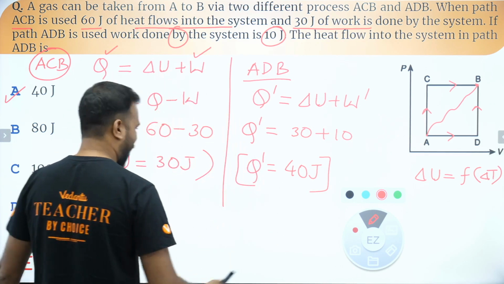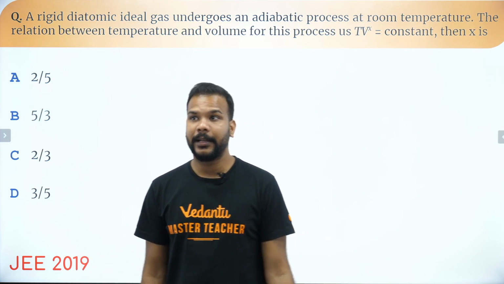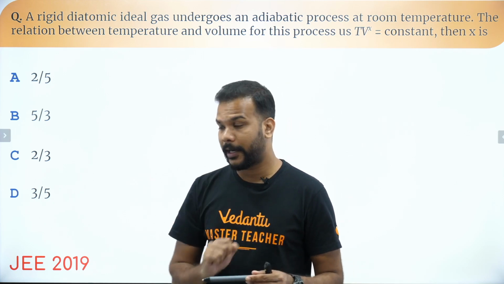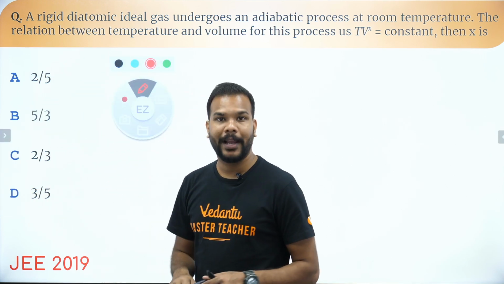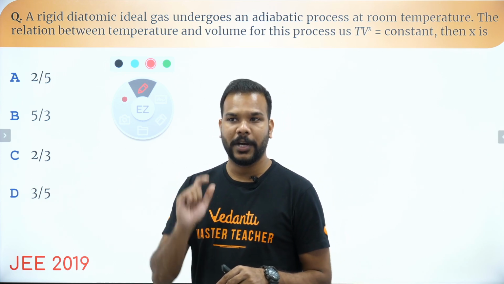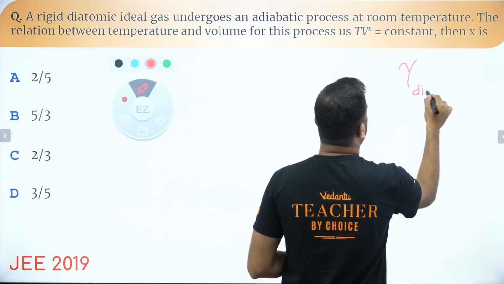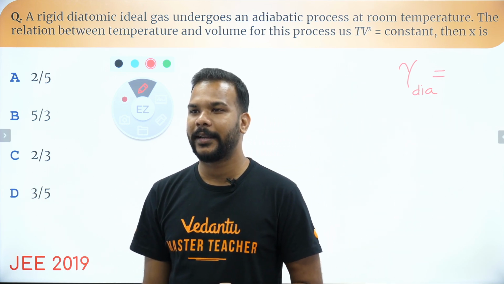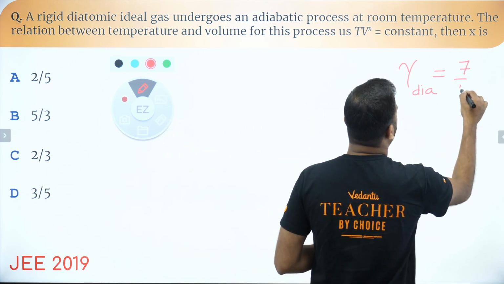Cool. Okay, guys. Let's have a look at another question that is also from JEE 2019. Let's have a read of this question. Question says that a rigid diatomic ideal gas, okay? Can anyone tell me the value of gamma for a diatomic gas, the Cp by Cv ratio? Can anyone tell me in the chat box? Fractional value, preferably. I can see Love responded, Sanyam, Nitesh also got the value. Perfect. Astha also got it right. That is 7 by 5.